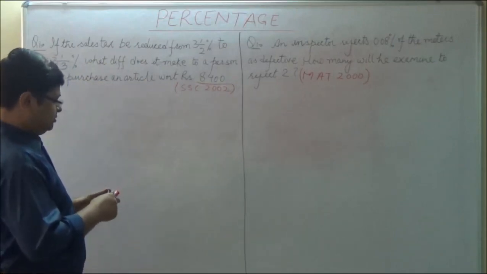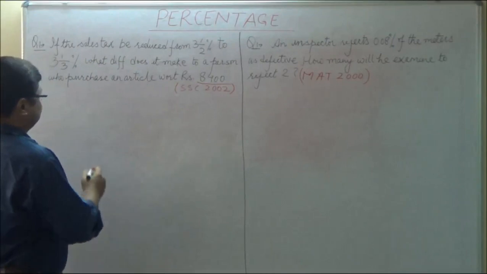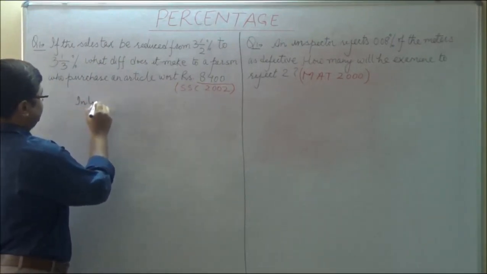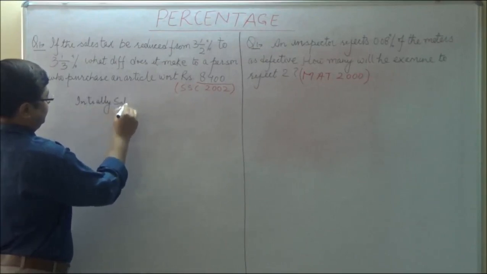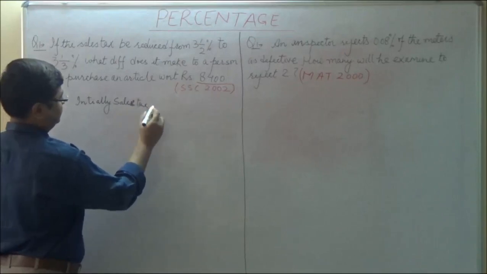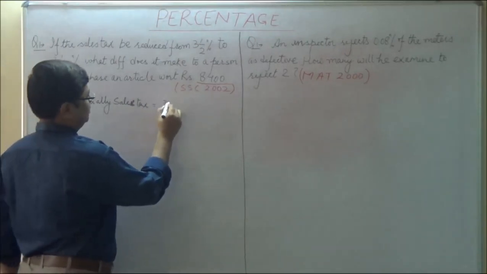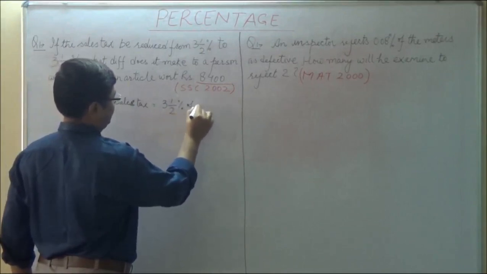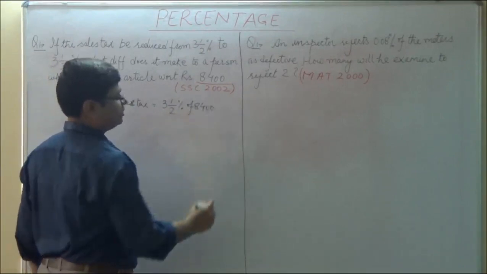That means initially sales tax was 3.5% of 8400.